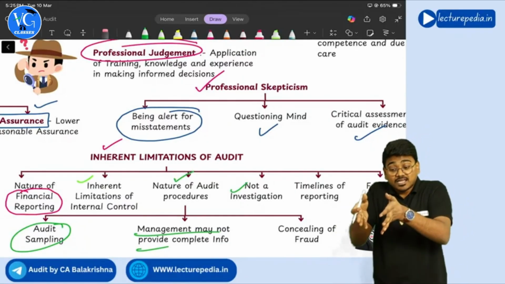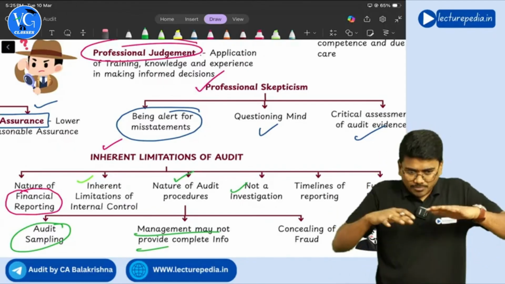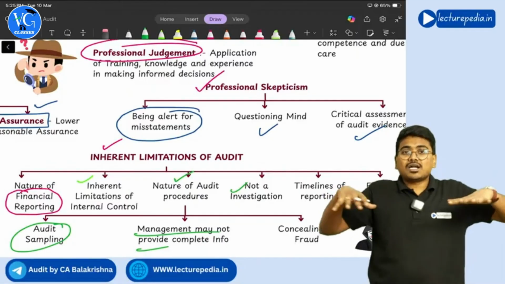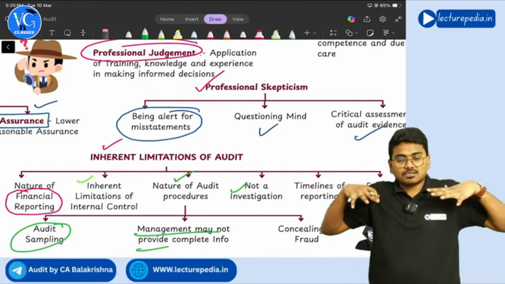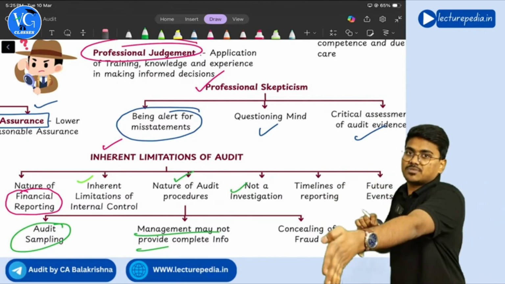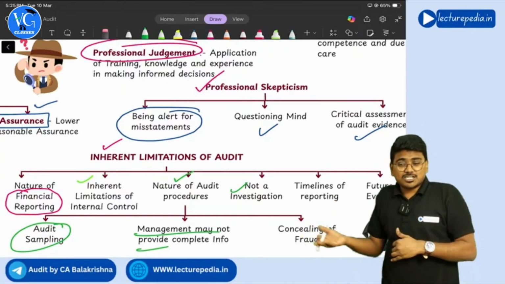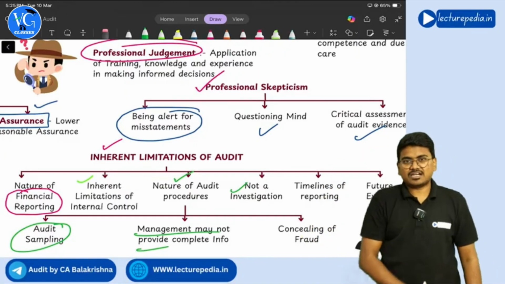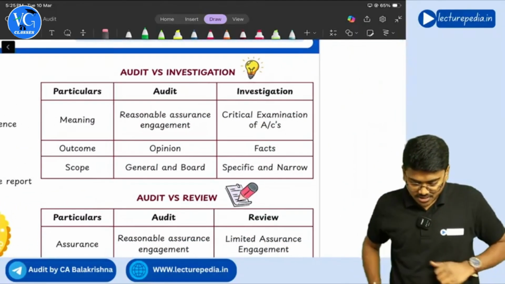In the investigation you will go in depth, but audit is not like that. In audit you will broadly cover every area, but investigation will not cover all areas. It will cover some areas, and in those areas it will go in depth. Getting it? So audit is not an investigation to identify each and every fact. See the differences between audit and investigation.